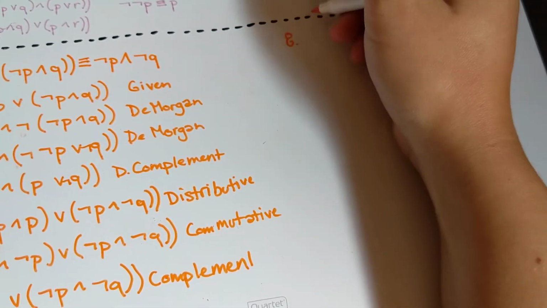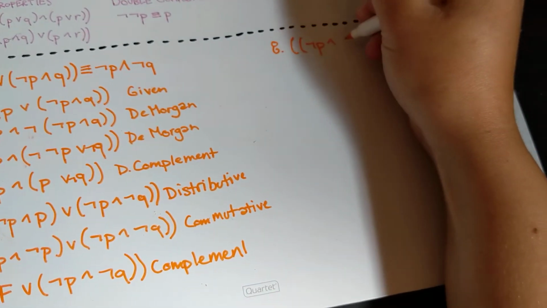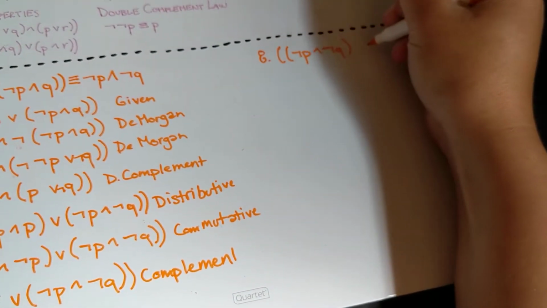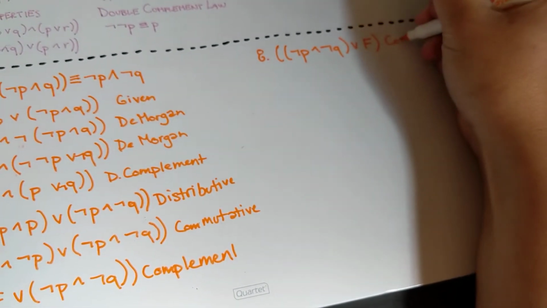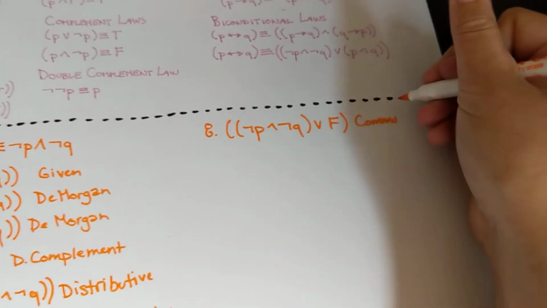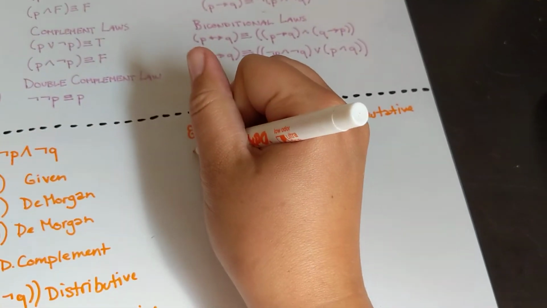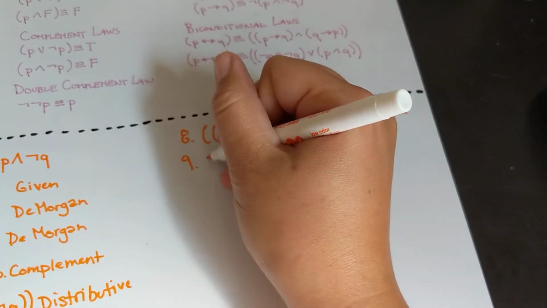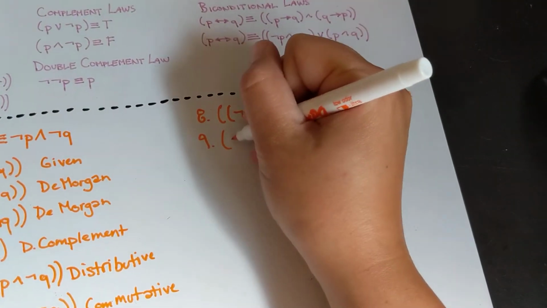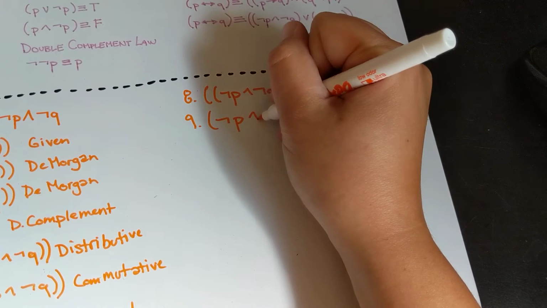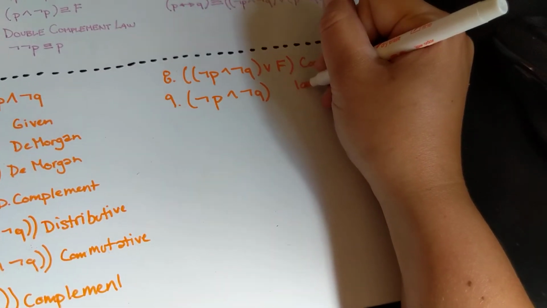So we go to step 8, we switch this to (not P and not Q) or false, and then we can say, using our identity property, that this has been reduced to not P and not Q using identity.